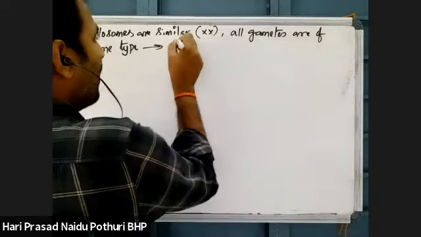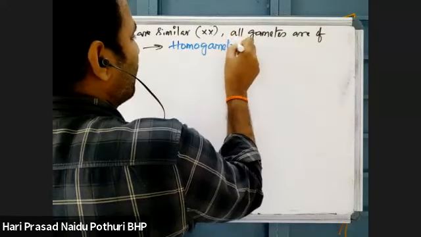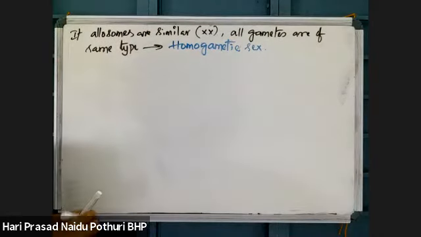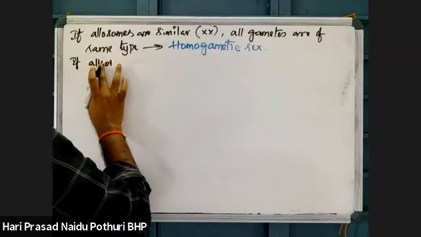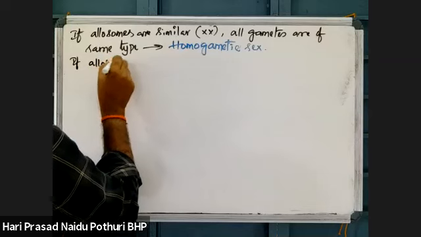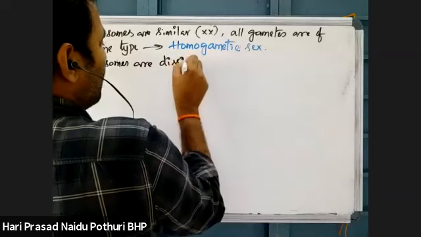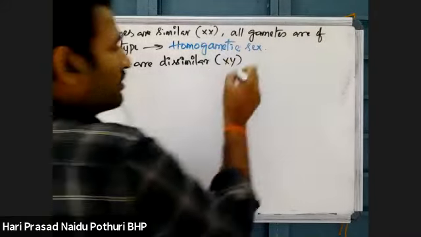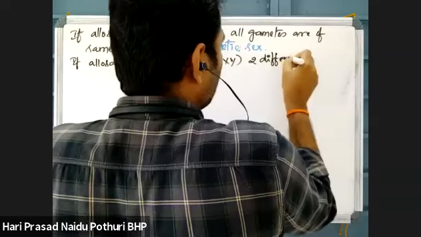That type of organisms are called homogametic sex. And if allosomes are dissimilar, dissimilar means two different chromosomes are present, then two different kinds of gametes will be produced.